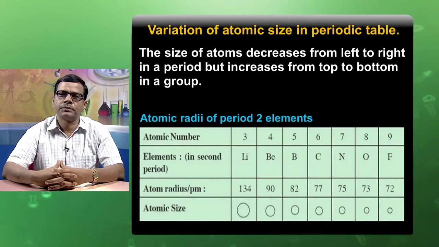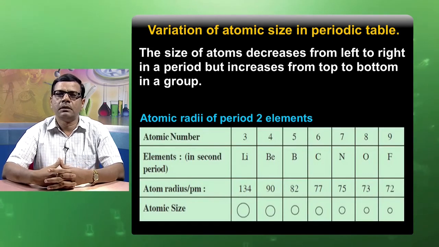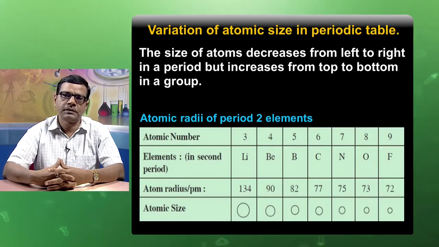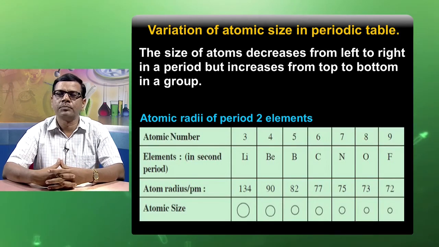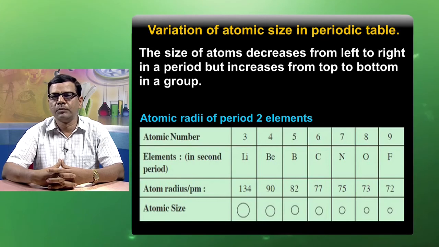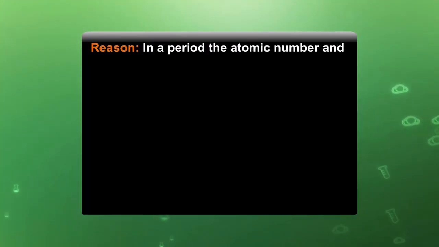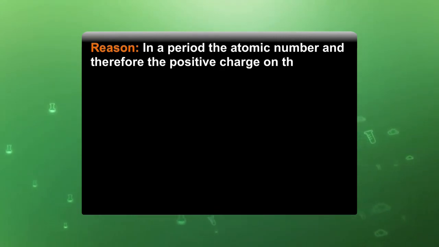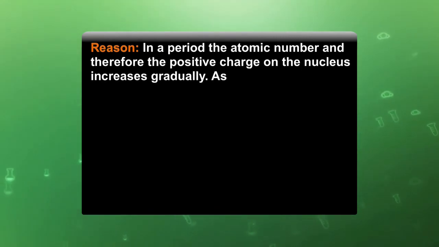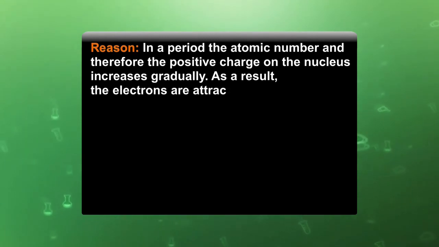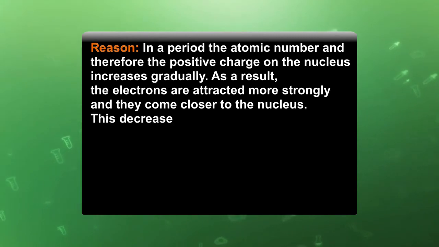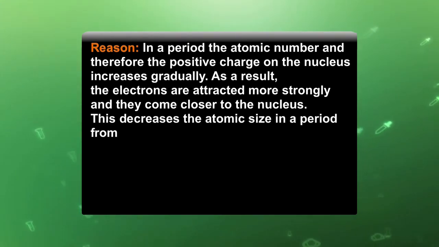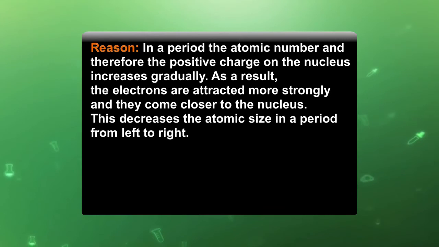This diagram shows the variation of atomic size from left to right, and we can say here the size of an element in a particular period decreases from left to right. Reason: in a period the atomic number, and therefore the positive charge of the nucleus, increases gradually. As a result, the electrons are attracted more strongly and they come closer to the nucleus. This decreases the atomic size in a period from left to right.